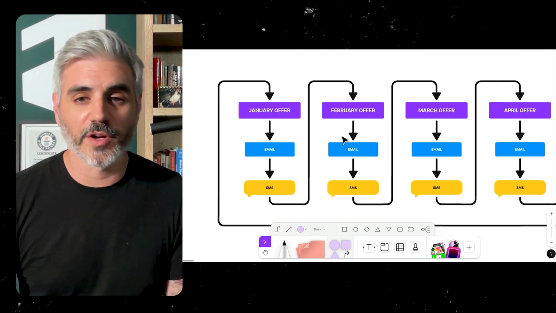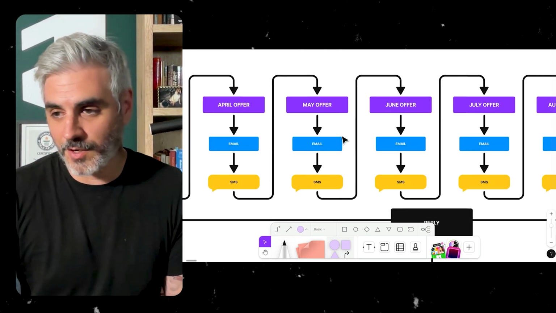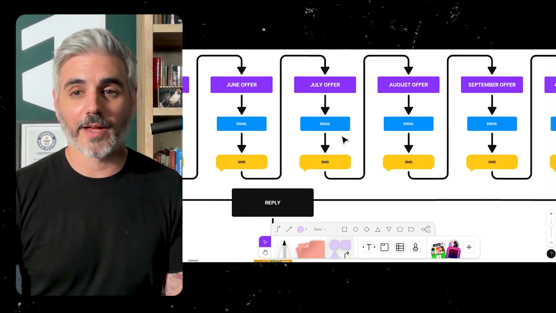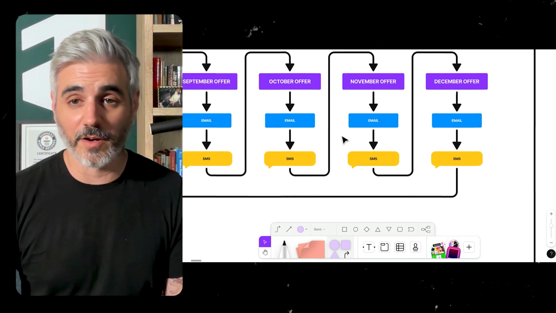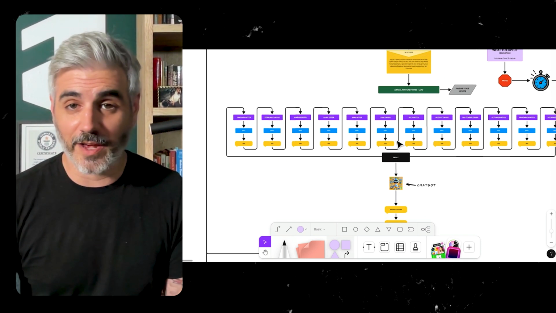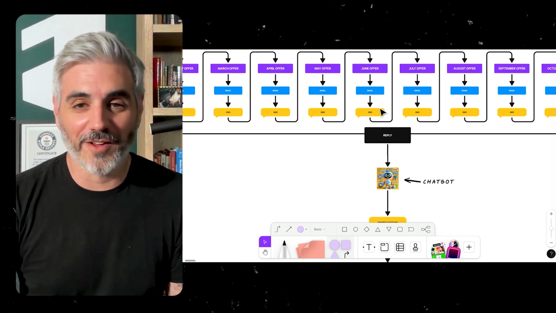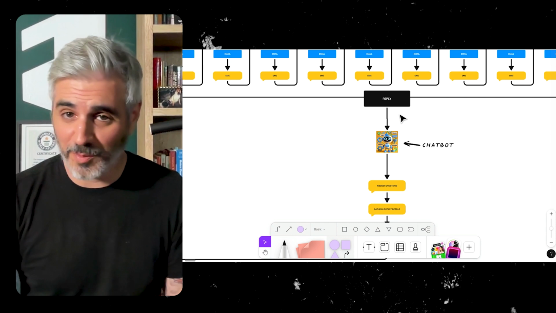Every single month, they're going to get a very specific offer or touch point where we're just going to touch base with them, and we are going to keep them here for the rest of their lives. Until they die, they're going to be in this nurture funnel. And even after they die, their kids will be there. That's not necessarily true, but